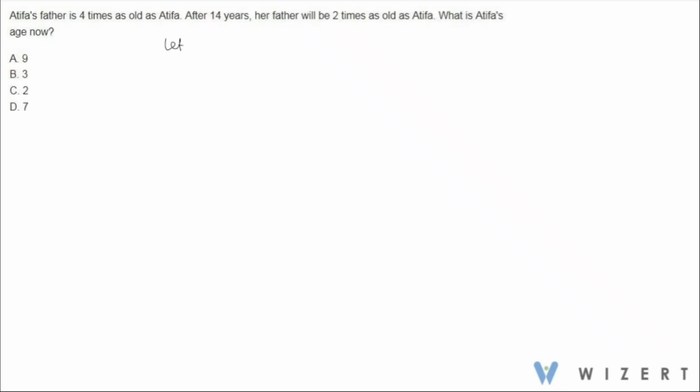So let's see. Let Atifa's age be x years. So her father's age is 4 times as much as hers. Therefore, her father's age will be 4x years according to the given question.